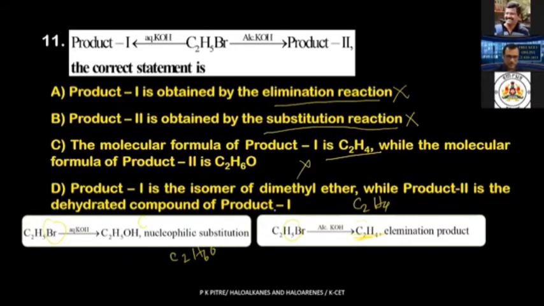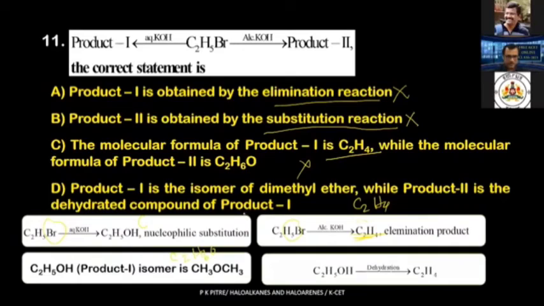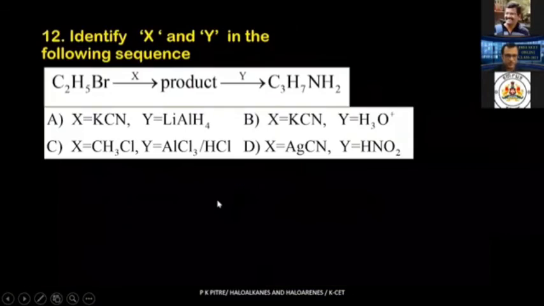Let us see. Product 1 is the isomer of dimethyl ether. What is product 1? Ethyl alcohol. Is it an isomer of dimethyl ether? Of course, you have learned it last year, alcohols are isomers of ethers. Look, formula: 2 carbon atoms, 3 plus 3, 6 hydrogen atoms and 1 oxygen. Yes, matches. What about this? Ethyl alcohol on dehydration gives C2H4. Correct. Product 2 is a dehydrated product of 1. Very right. So if you have come to the conclusion that D is your option, then conceptually you are very, very correct. Let's go to the next question.